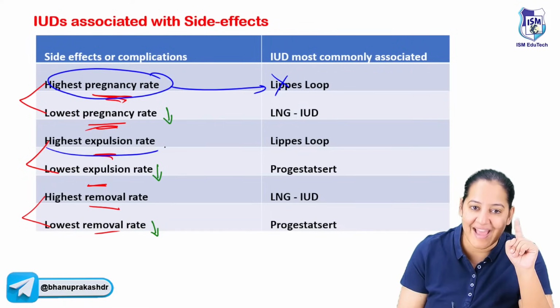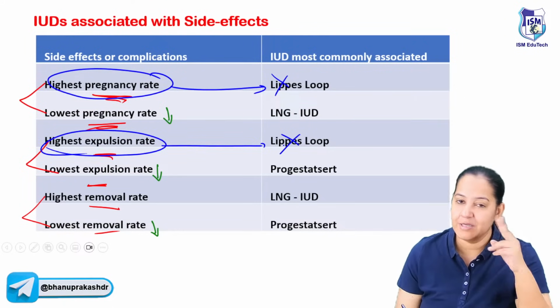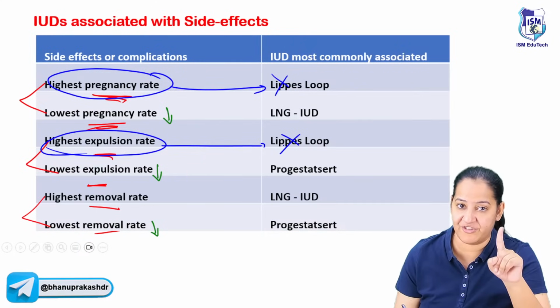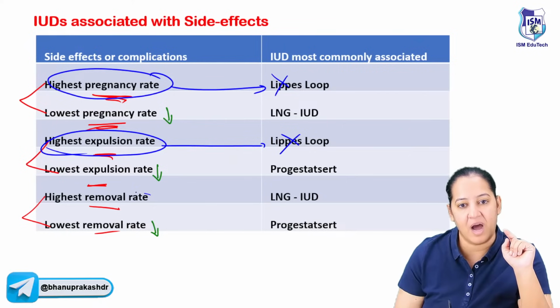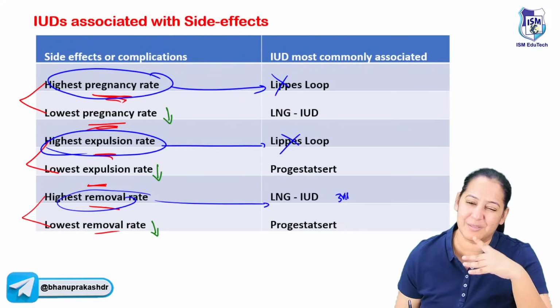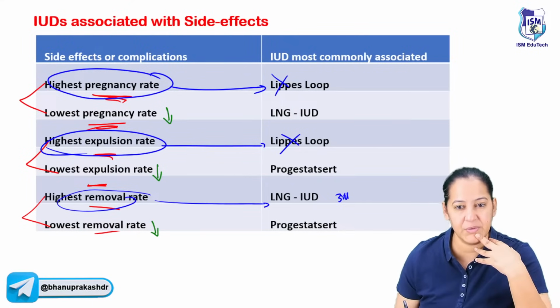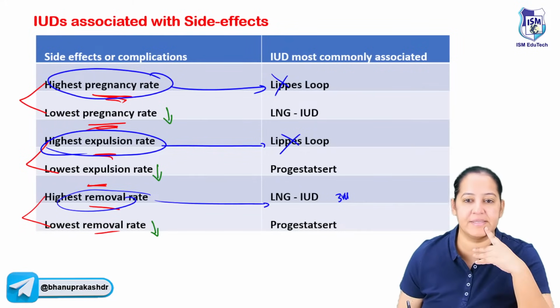Okay. Highest expulsion rate is also in Lippes loop. That's why we do not use them. So the 2 highest are in Lippes loop only, the first generation: the pregnancy and expulsion. But highest removal is in LNG. Although it's a 3rd generation, it is the best, but it causes pain. So highest removal rate is in LNG.